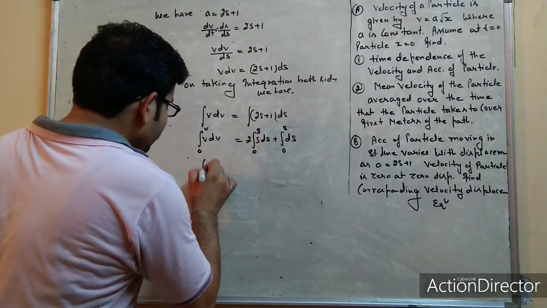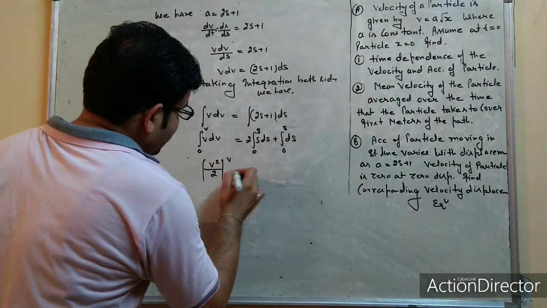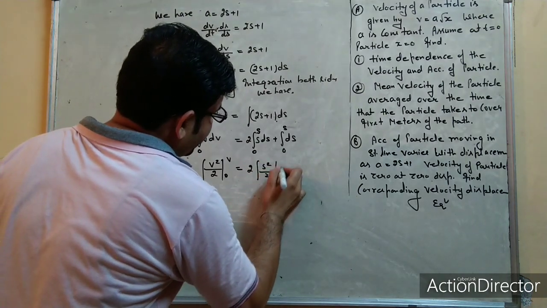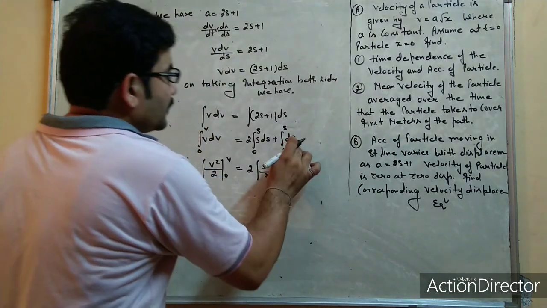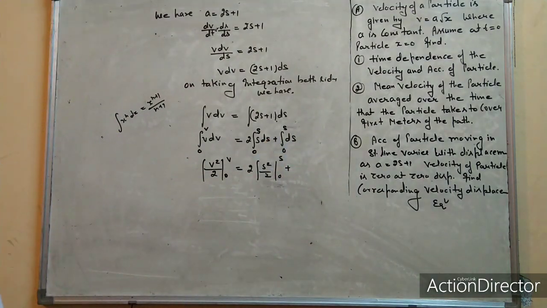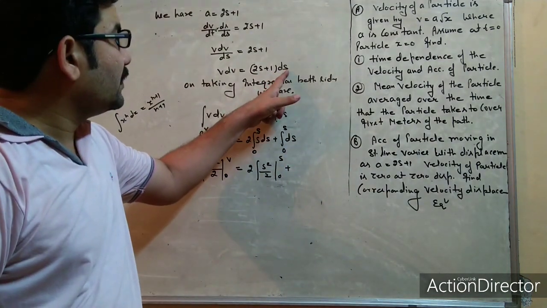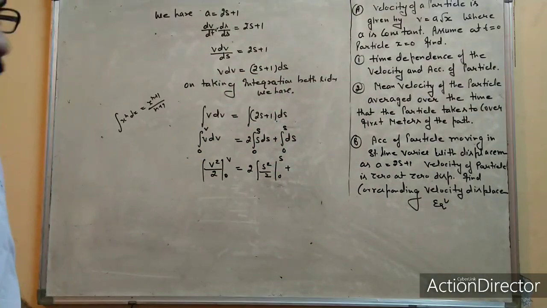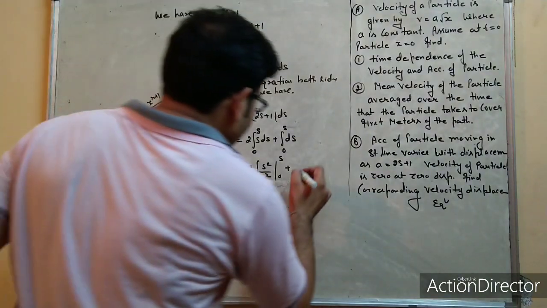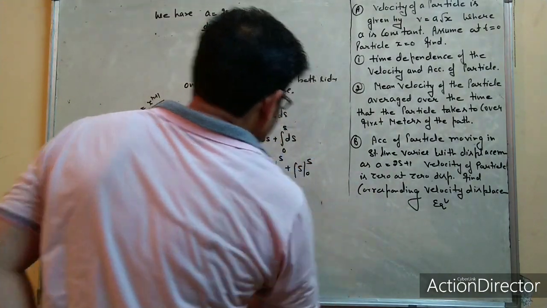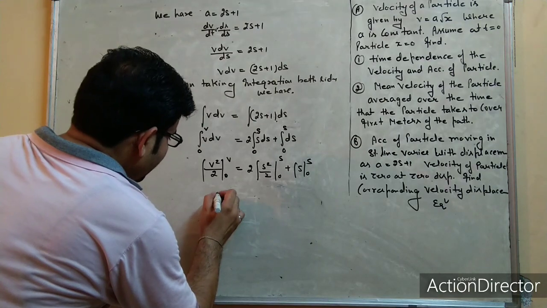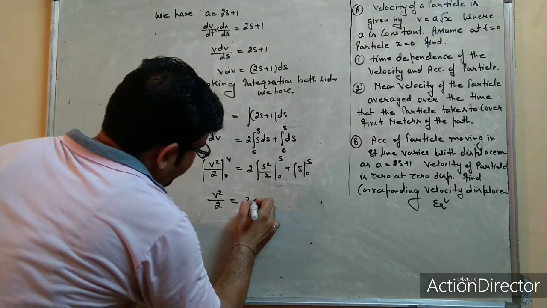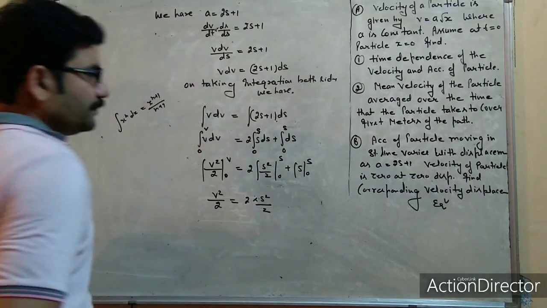And this one from 0 to s, and there the integration is s square by 2, 0 to s, and this is the integration of ds, just 1. Integration of ds will become s, limit 0 to s. Now if we put here v square by 2, upper limit minus lower limit, it will be 2 s square by 2.